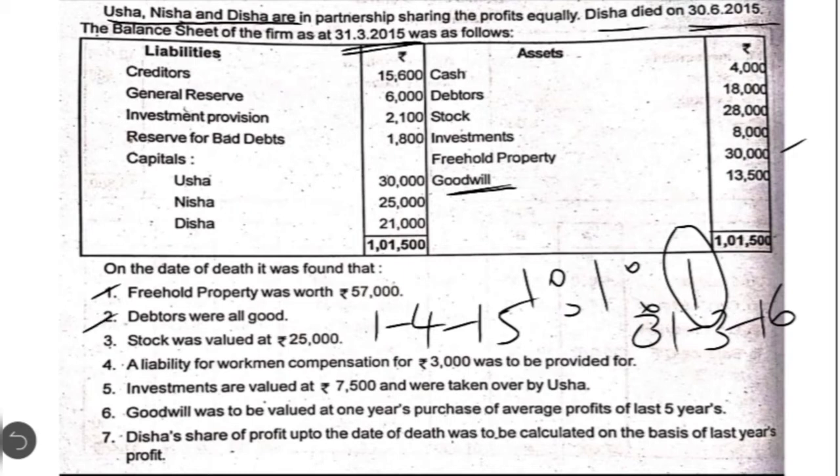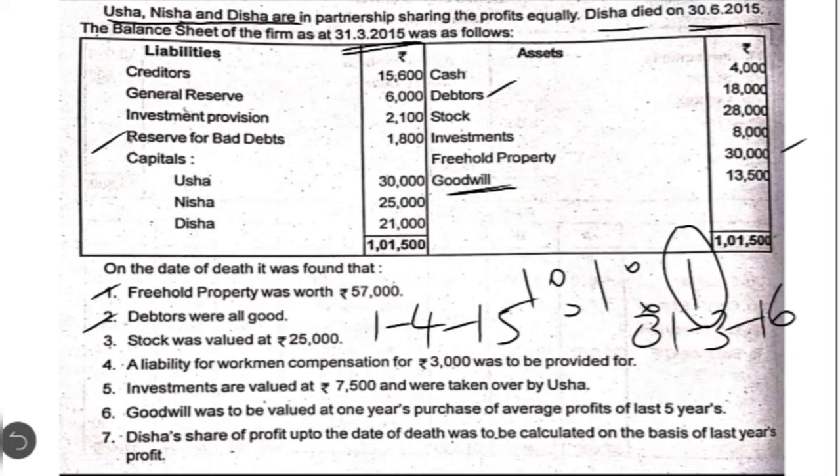Next one, debtors were all good. In the previous question, the debtors were given like debtors gross amount less RBD, and the remaining net amount was taken to the amount column. But here in this case, gross debtors is given in the asset side and the reserve for bad debt is given in the liability side. This is the other way of showing the provision created against debtors. So here it is given that debtors were all good.